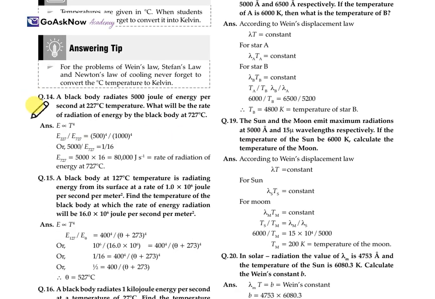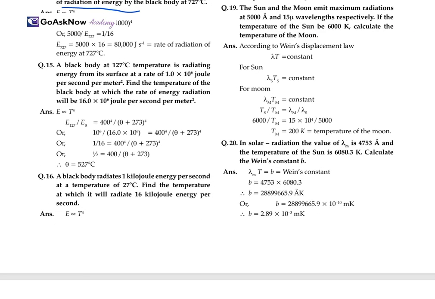A black body radiates 5000 joule of energy per second at 227 degrees Celsius temperature. What will be the rate of radiation by the black body at 727 degrees Celsius? So here E is directly proportional to T raised to the power 4, as according to the law. So for the two different temperatures, it will be the ratio of 500 to the power 4 and 1000 to the power 4. When we solve it, we get E at 727 is equal to 5000 into 16. It means 80,000 joule per second radiation of energy at 727 degrees Celsius.